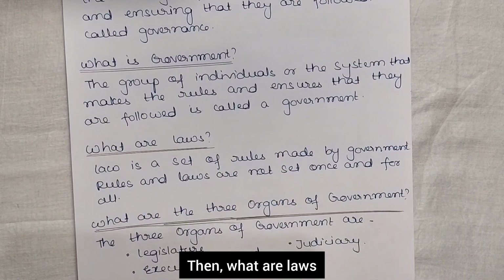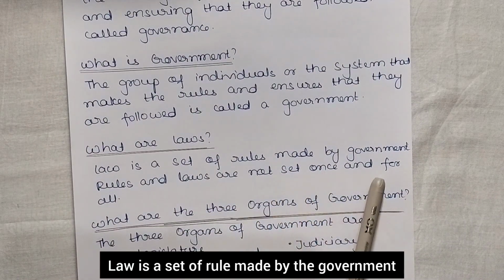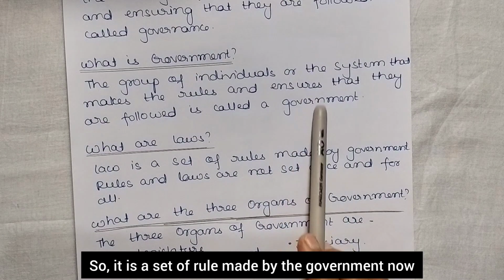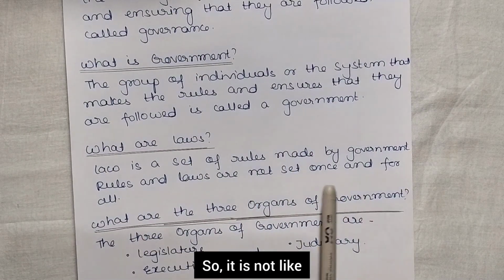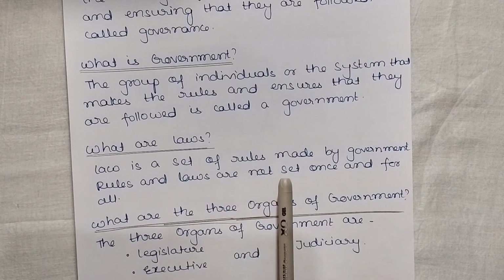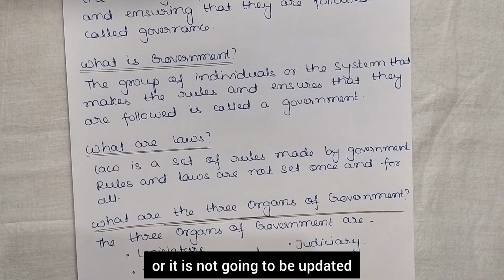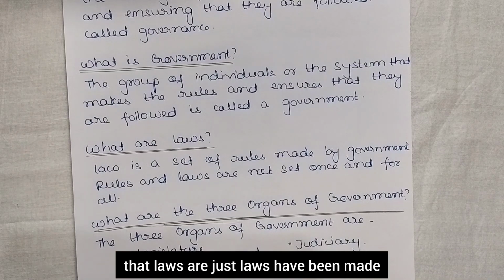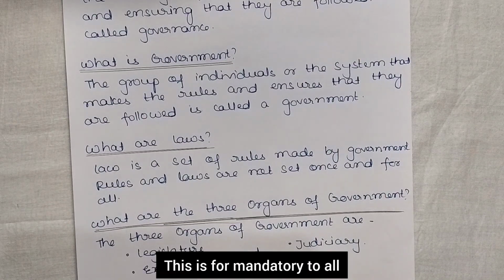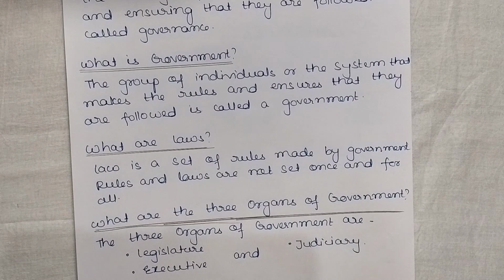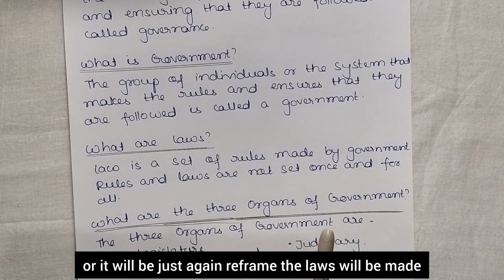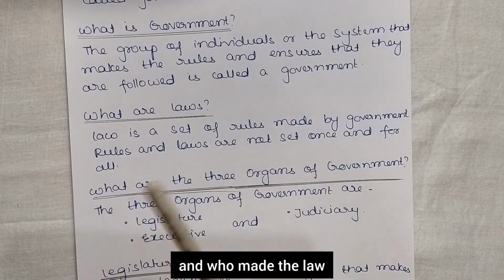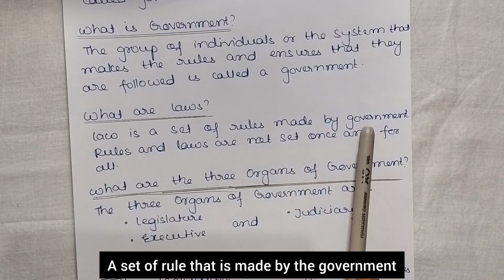Then what are laws? Law is a set of rules made by the government. Now rules and laws are not set once and for all. So it is not like once the laws are made they are never going to be changed or updated. And it is also not that laws have been made and are mandatory for all. No, it is not like that. Whatever the requirement is, as per it the laws will be updated or reframed. Okay, and who makes the law? A set of rules that is made by the government.